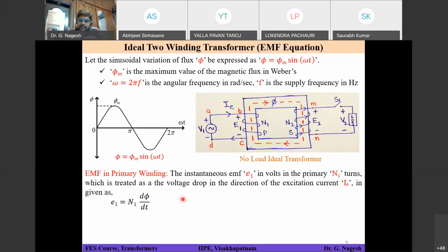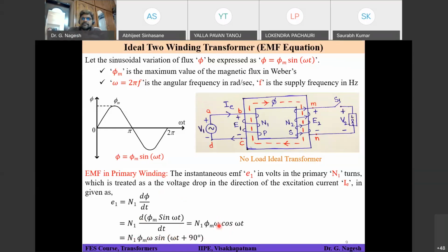If you do that, you are going to get the expression in this format. N1 is constant, so for phi m sin omega t, if you take the derivative, you are going to get finally N1 into phi m into omega into sine of omega t plus pi by 2, or plus 90 degrees. This is the expression for E1.